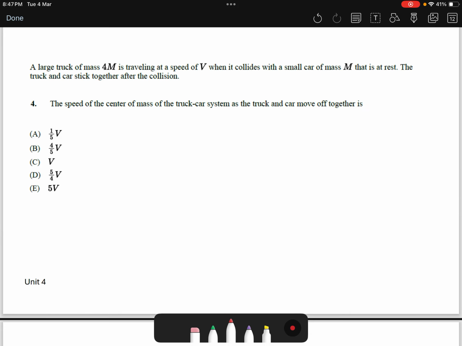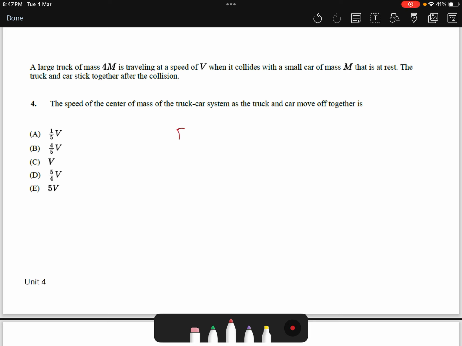Let's look at question number 4. Read, please. Here we have a perfectly inelastic collision, because after the collision they stuck together, both the truck and the car.